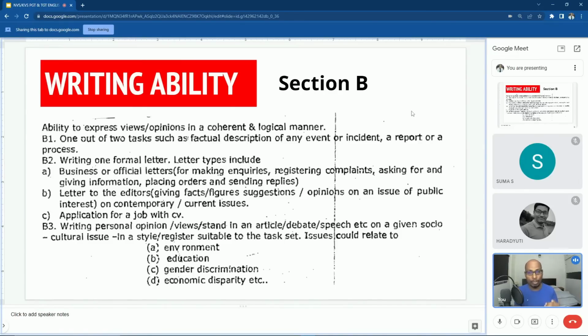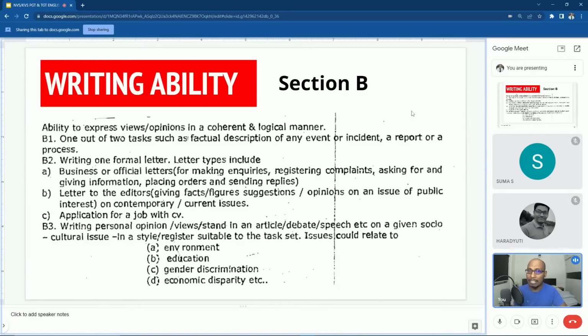Then we have two more sections. Section C is grammar and section D is literature. So again, let me tell you, you have to concentrate on all four sections equally, not only on the literature section, because the questions will come from all four sections, maybe in equal proportion.